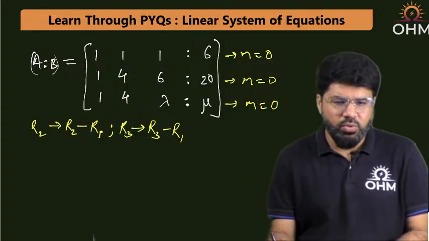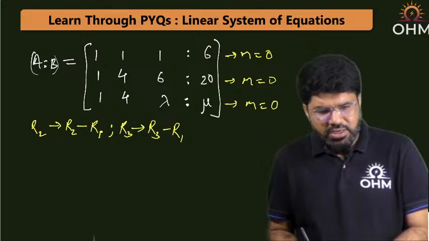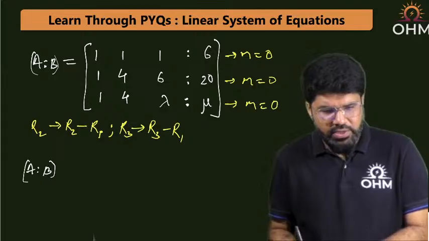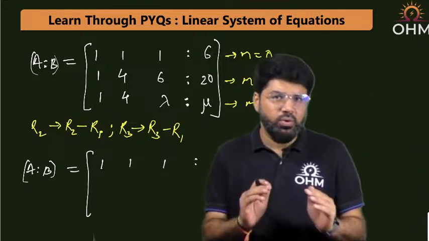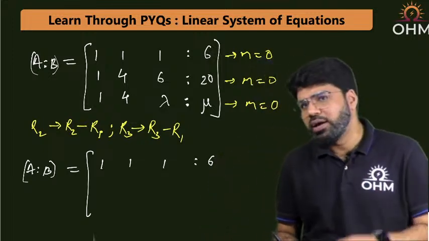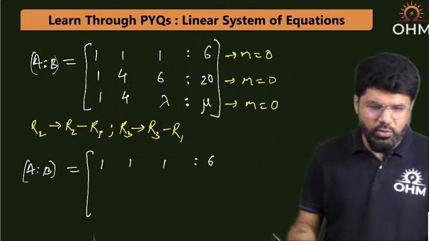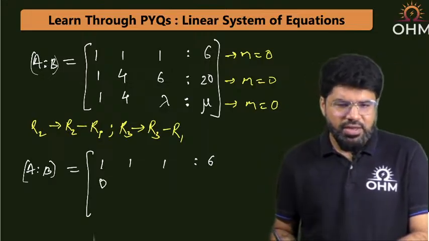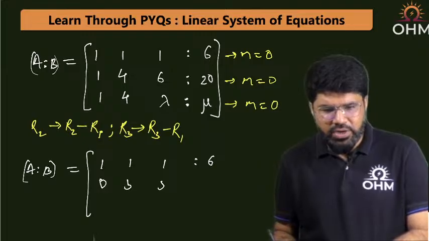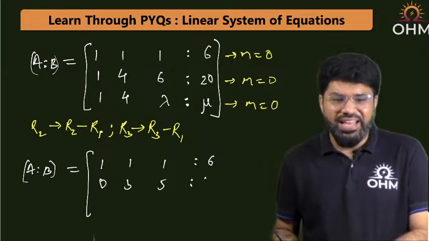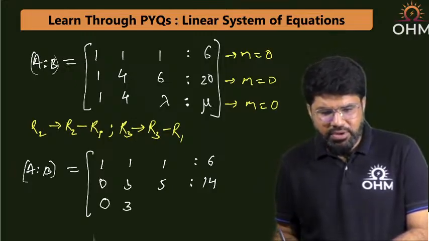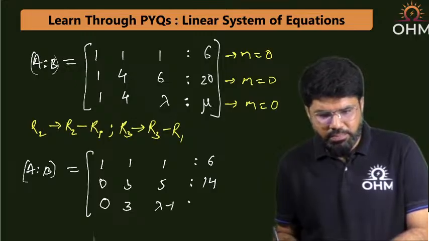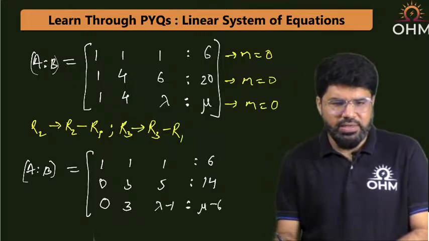After doing this, what is the result we are going to get? The first row is 1, 1, 1 | 6. I have not changed R1. We are only changing R2, which is R2 minus R1: 1 minus 1 is 0, 4 minus 1 is 3, 6 minus 1 is 5, 20 minus 6 is 14. Then R3 minus R1: again 1 minus 1 is 0, 4 minus 1 is 3, this is lambda minus 1 and this is mu minus 6.